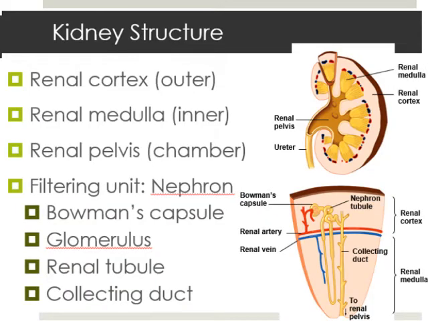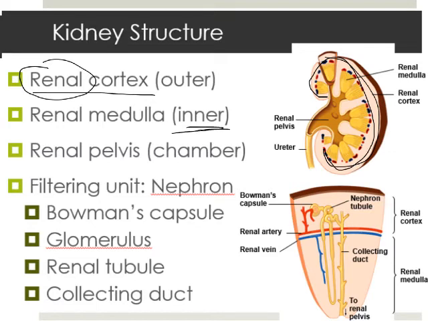Okay, so the kidney has many pieces, 3 main sections. So the outer part of the kidney, this part right here, that is called the renal cortex. And renal, that word renal always refers to kidney. The inner part is called the medulla, and that's kind of this part right here. And then the very center, the open chamber right here, that's called the pelvis, the renal pelvis.